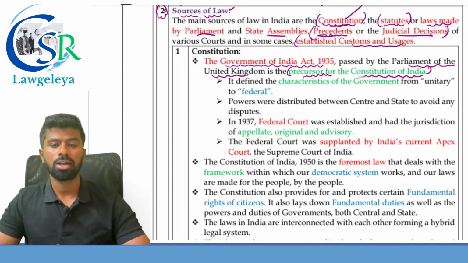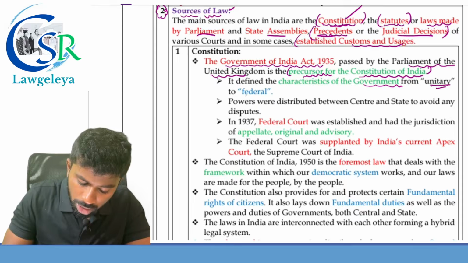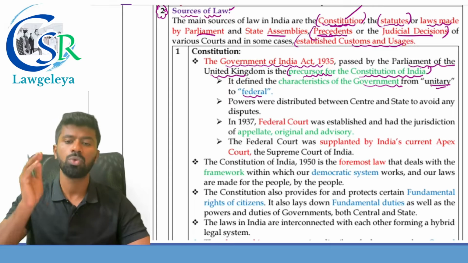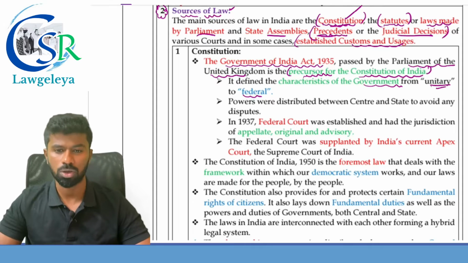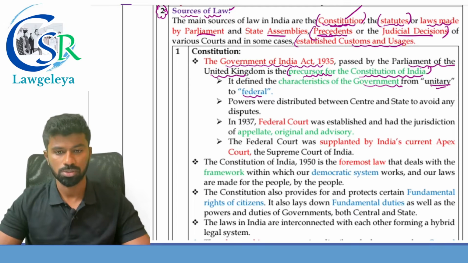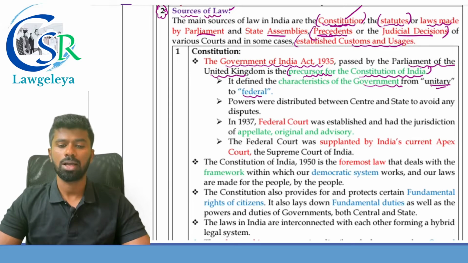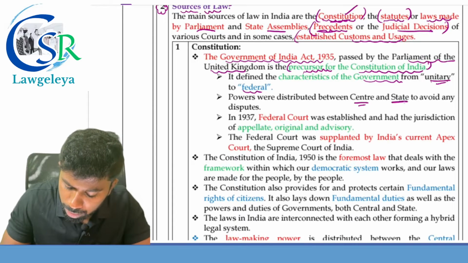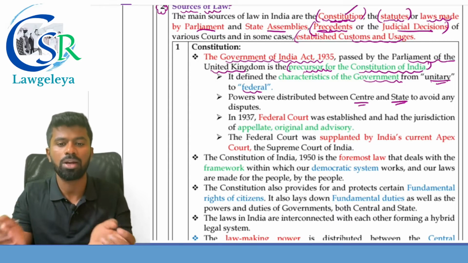The Government of India Act 1935 defined the characteristics of the Government of India, from unitary to federal. The best example of a unitary system is the UK system, where the Queen or the monarch is the superior authority, and the best example of a federal government is the US political system. So it defined the government as federal. Powers were distributed between the center and the state to avoid any disputes.